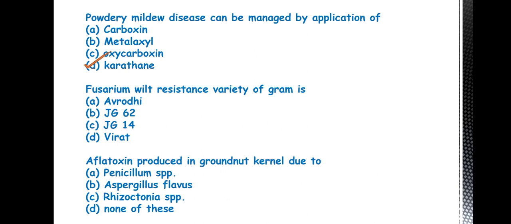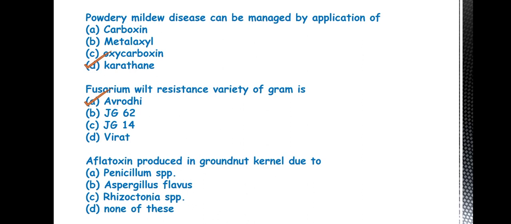So the answer is A, Avrodhi. The rest three are Fusarium wilt susceptible varieties. This JG 62, released from JNKVV, is highly used in studies of Fusarium wilt in gram as a susceptible check.